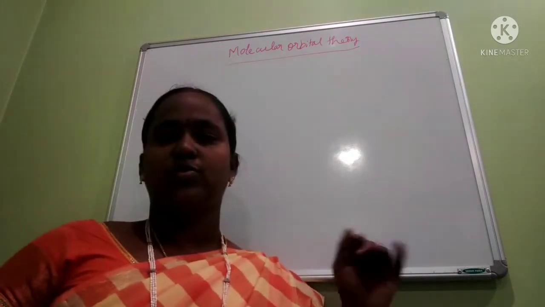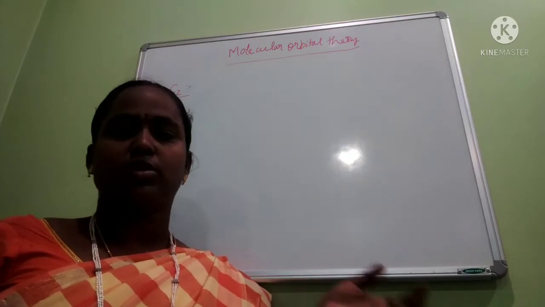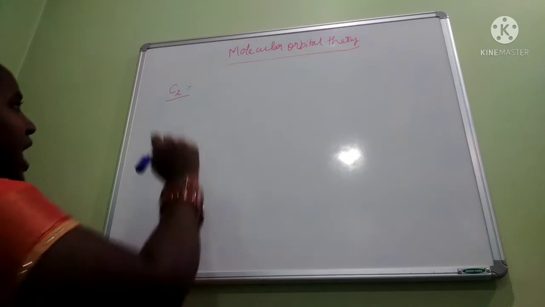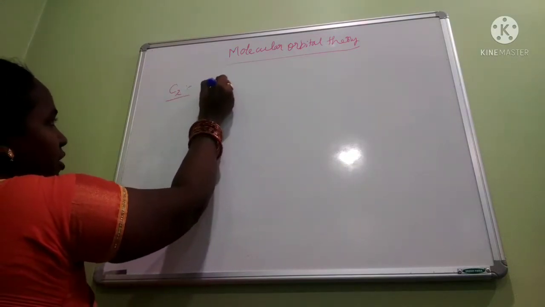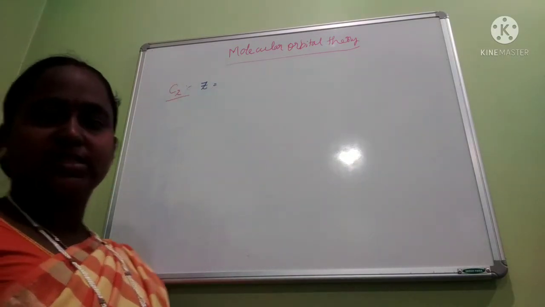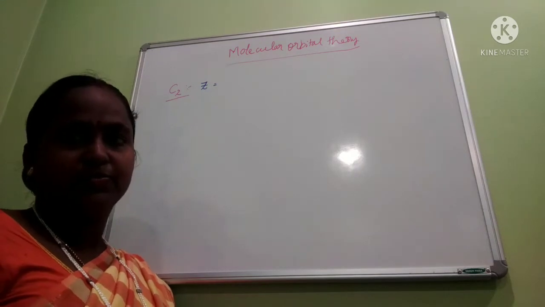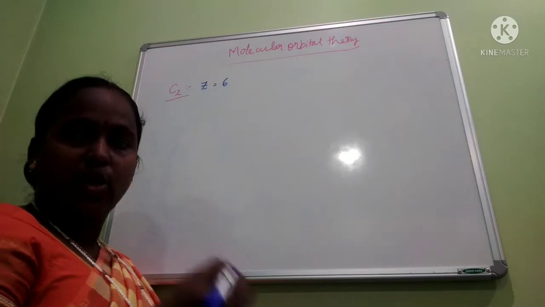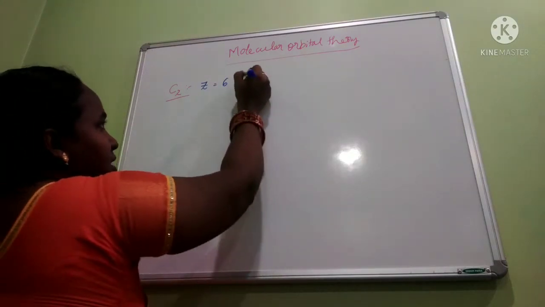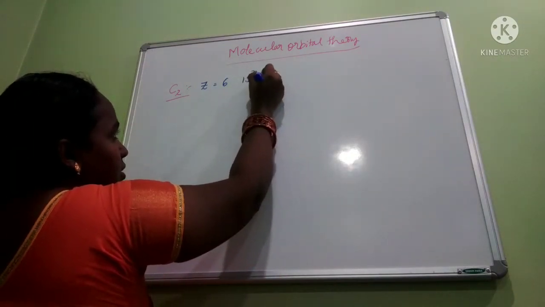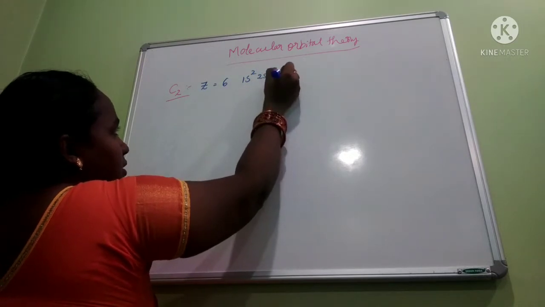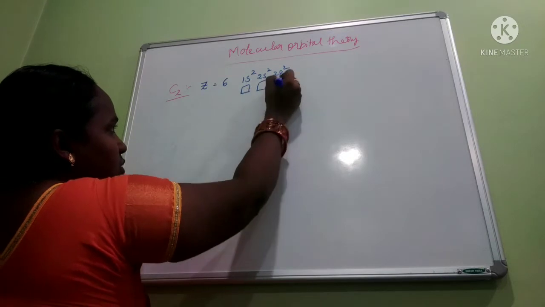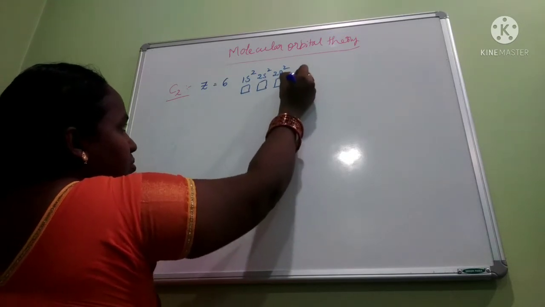What we have to know first of all to draw any molecular orbital diagram is the atomic number of the particular atom. What is the atomic number of carbon? 6. And then we have to write the electronic configuration of that particular atom: 1s2, 2s2 and 2p2. Then represent this electronic configuration in boxes.